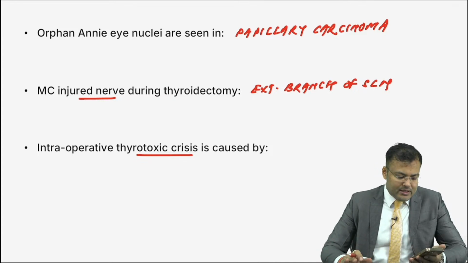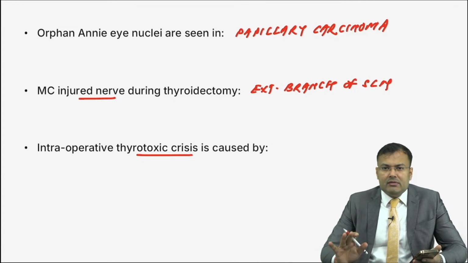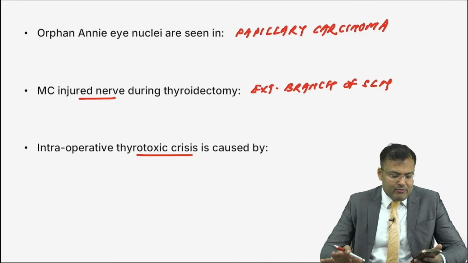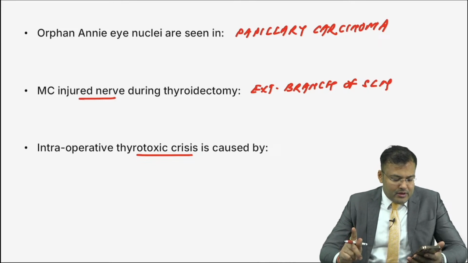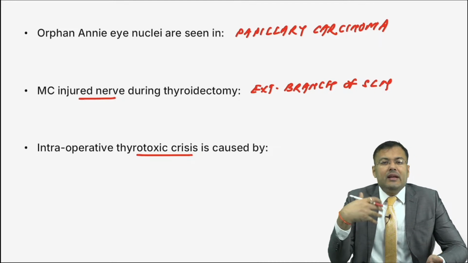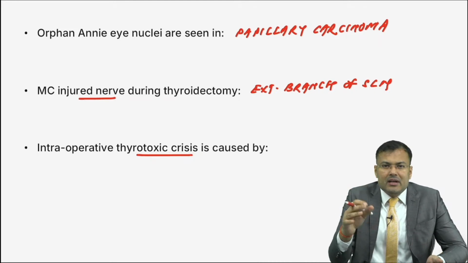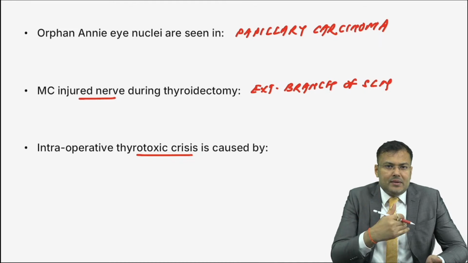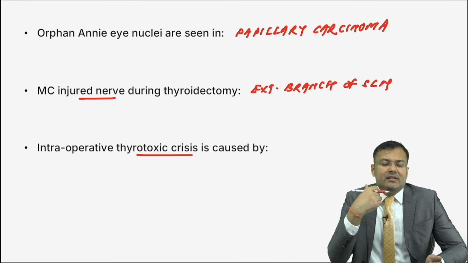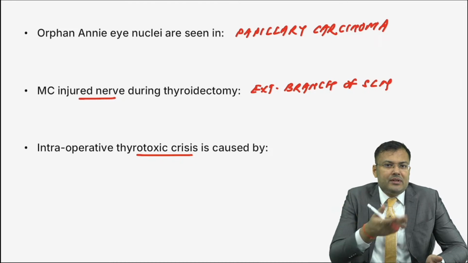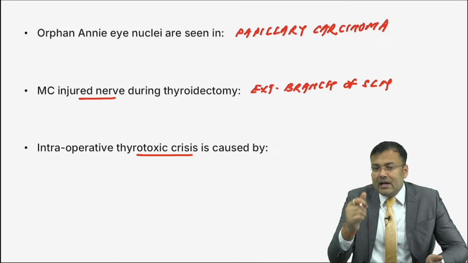Next, intraoperative thyrotoxic crisis is caused by. Easy question. Yes, very good. First person, Dr. Max, most of the times you are correct, and most of the times you are the first person to reply. Kalai, you are also correct. What happens? There is inadequate preoperative preparation. Imagine the patient is having hyperthyroidism. You take the patient without making them euthyroid, and the moment you give the surgical incision, there is release of preformed T3, T4, and intraoperative thyrotoxic crisis.